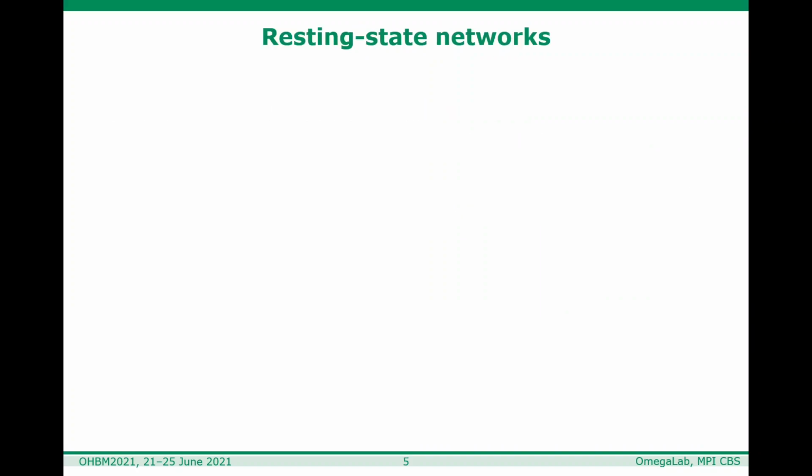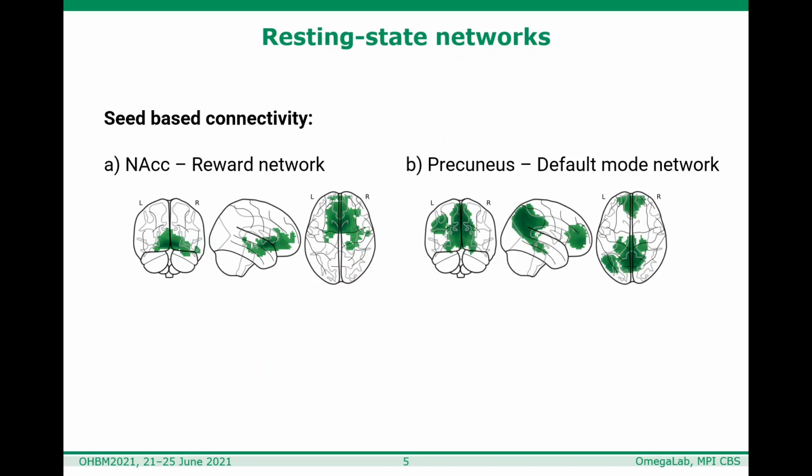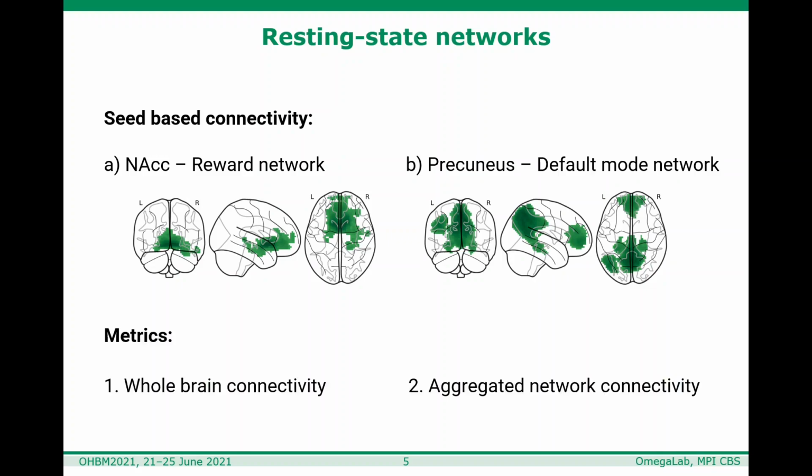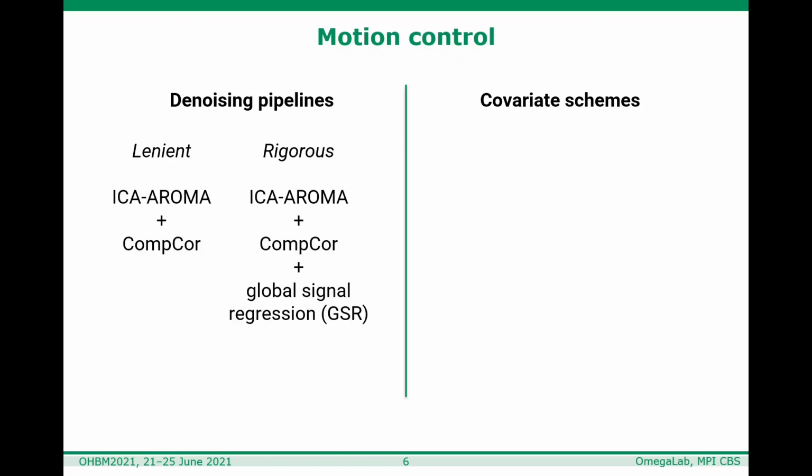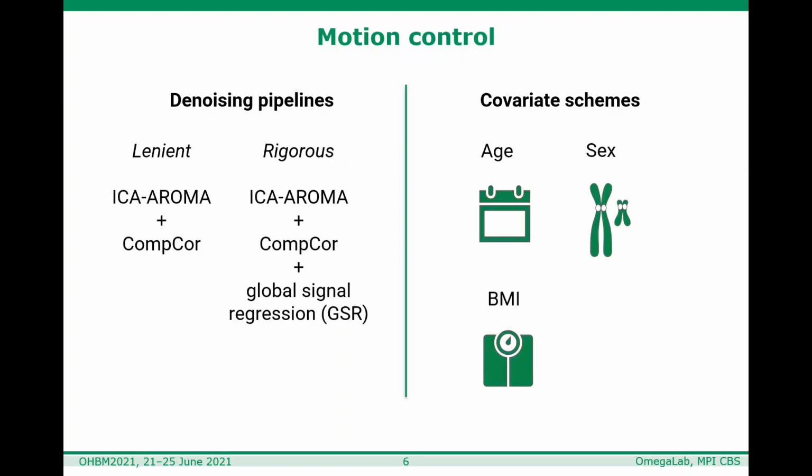We computed the functional connectivity of the reward and default mode network by using a seed-based approach on the nucleus accumbens and precuneus. Beyond the whole brain map, we extracted an aggregated within-network metric as well. Connectivity maps were preprocessed using 2 denoising pipelines, one lenient and one rigorous one. Moreover, we used different covariate schemes in our models, particularly in the interest of exploring the effects of head motion.